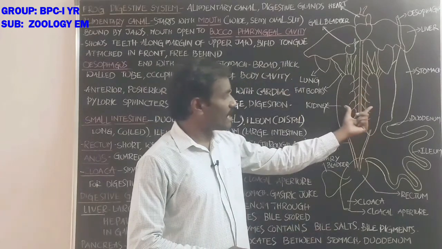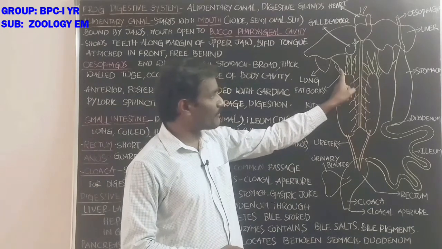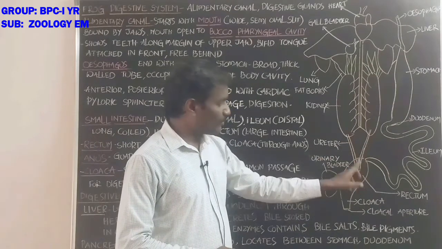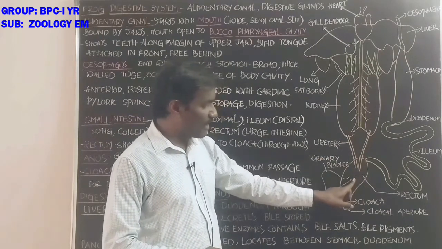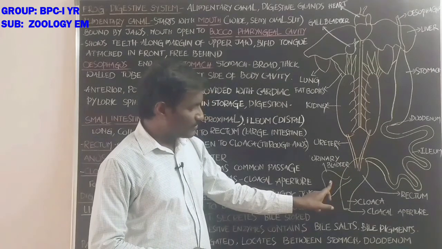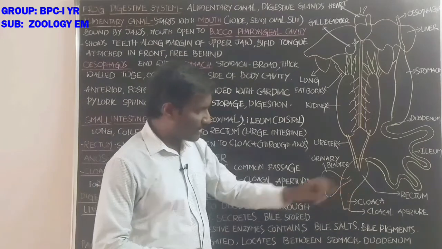Student, these are kidneys anteriorly connected with the fat bodies. These are fat bodies. And these are one pair of ureters, which also open into the cloaca finally. It is the urinary bladder. It stores the urine and discharges finally into the cloaca.